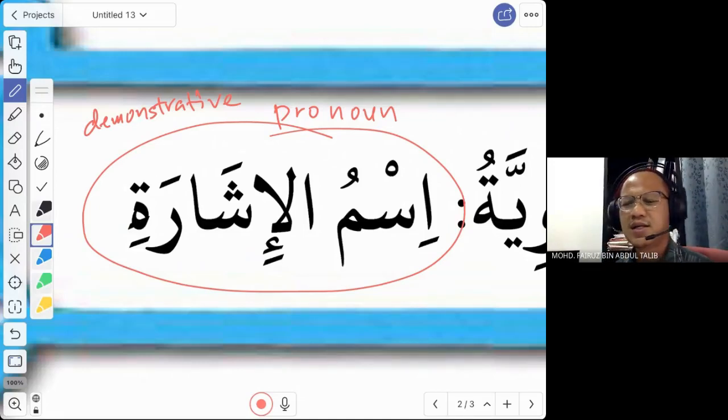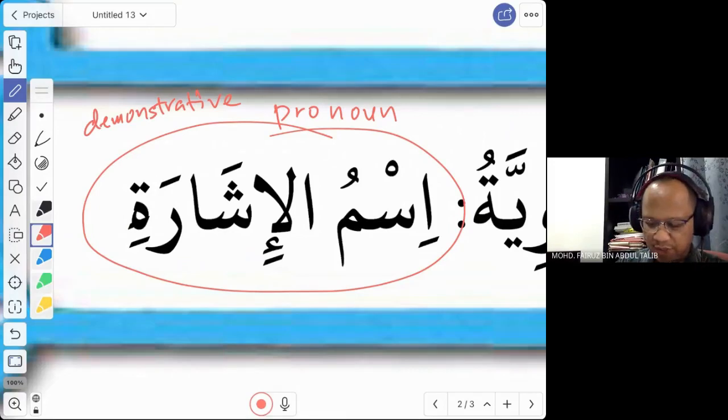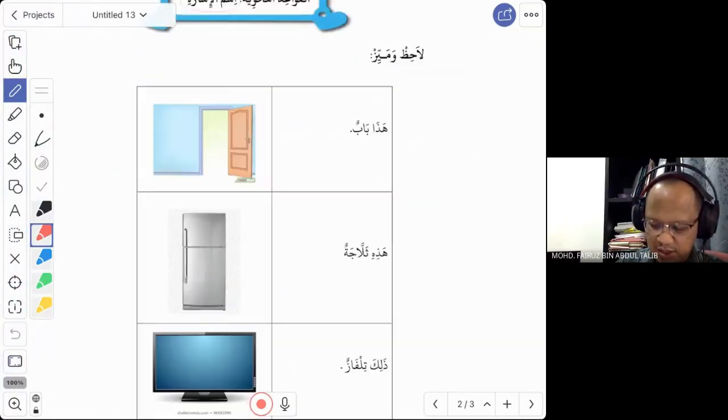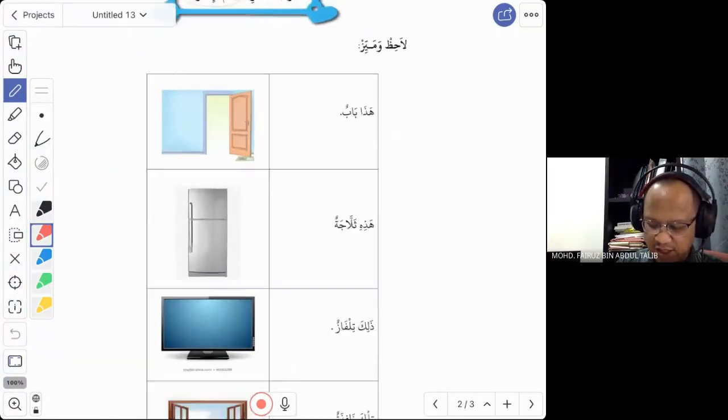And what are the examples of ismul isyarah? The words that we have mentioned just now: hadha, hadhihi, dhalika, tilka. These four words. There are a few other words, but in our lesson, we only focus on these four. Remember, the term is called ismul isyarah.